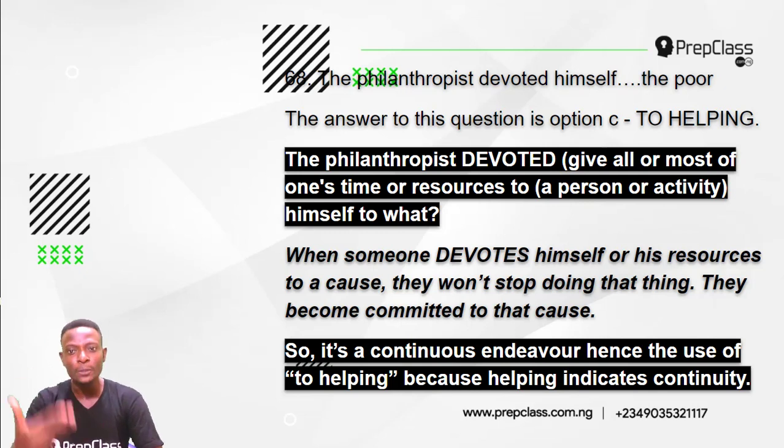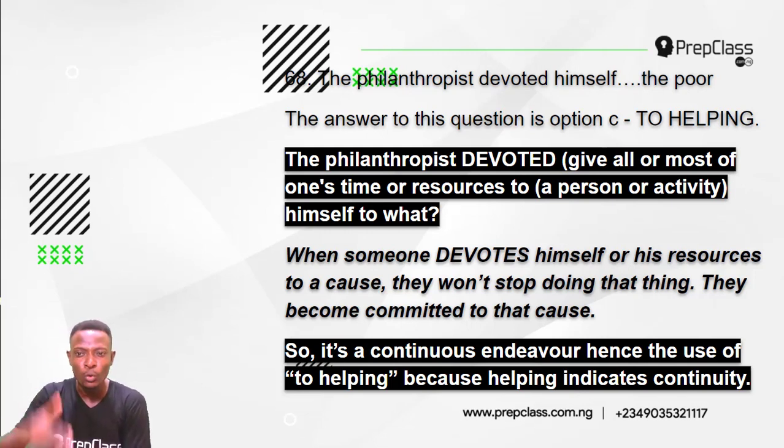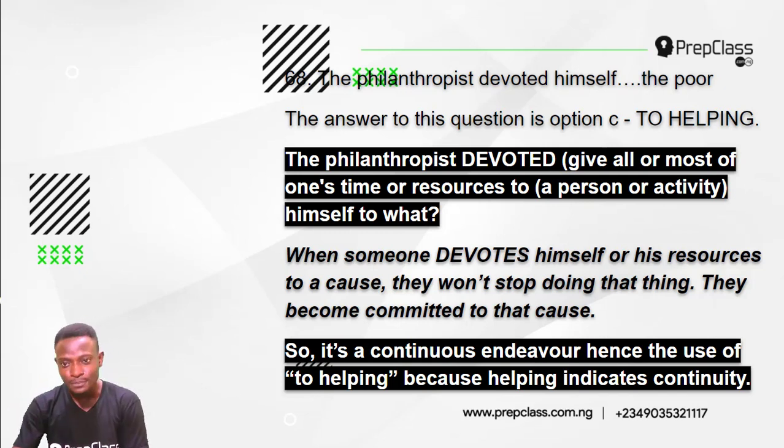So, the philanthropist devoted himself to what? To helping the poor. When someone devotes himself or his resources to a cause, they won't stop doing that thing. They will continually do it. They become committed to that cause. So it's a continuous endeavor. Hence, the use of to helping.